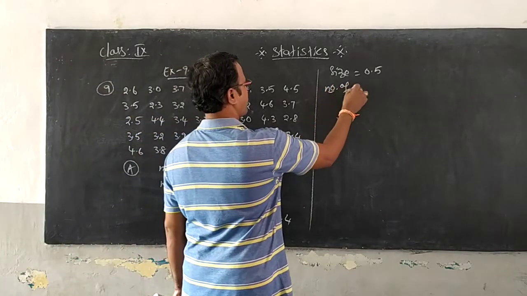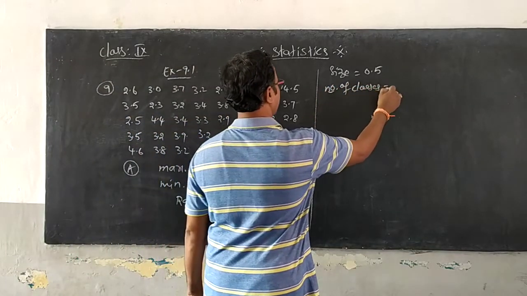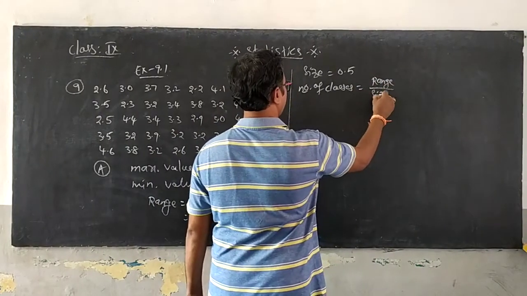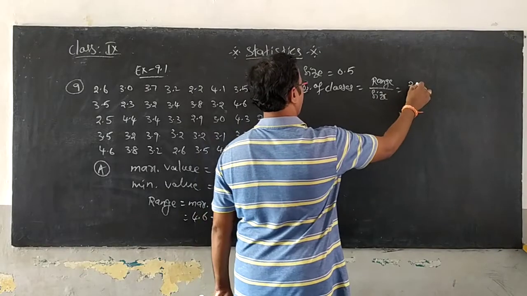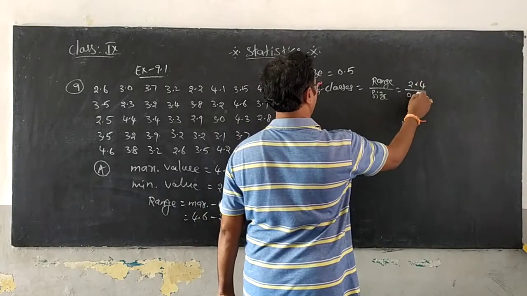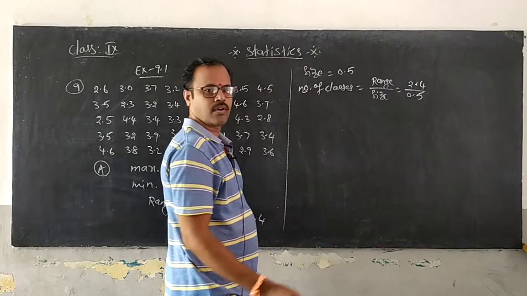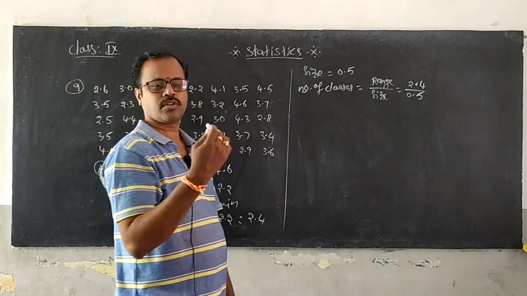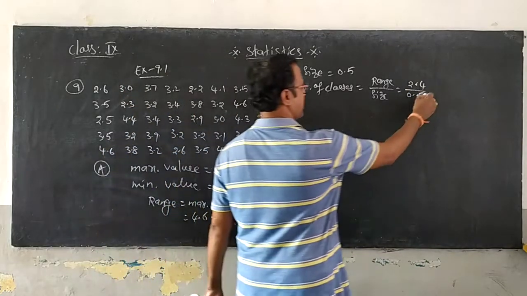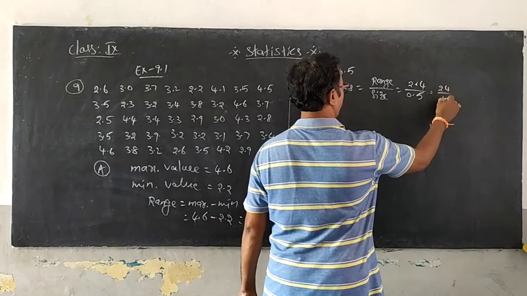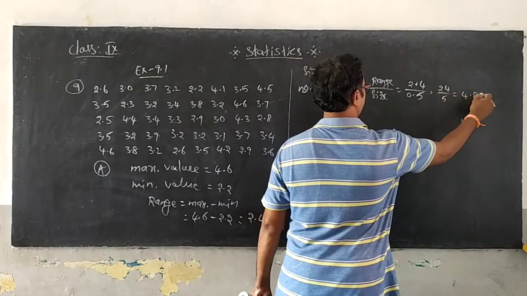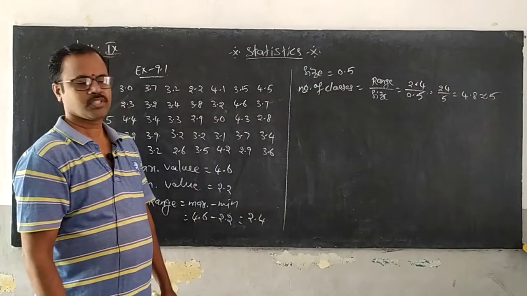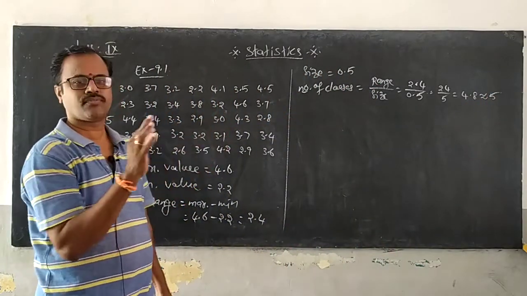Number of classes is equal to range by size, that is 2.4 by 0.5. After the point you have a single digit in both, so you can remove the points. It becomes 24 by 5, that is 4.8, approximately equal to 5. So the number of classes is 5.